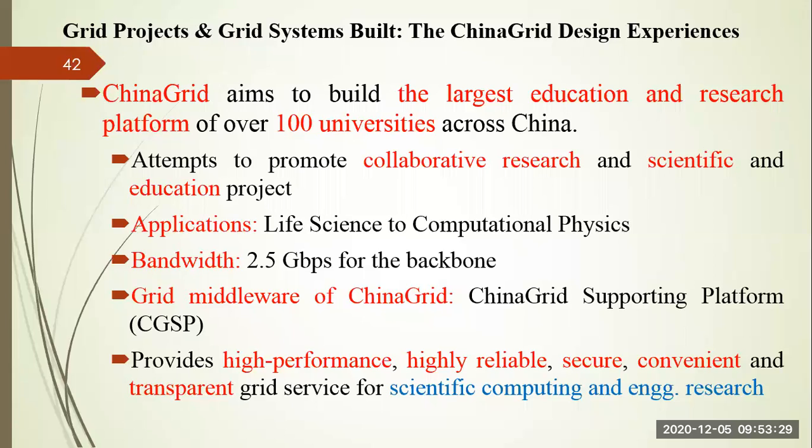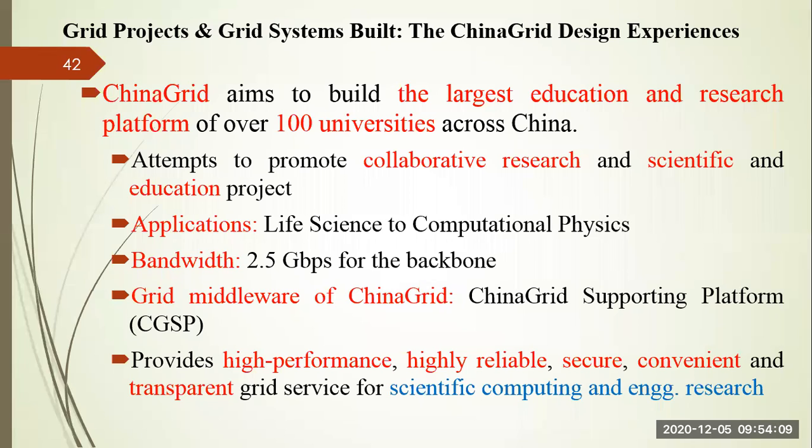So at the core of China Grid is its grid middleware. Like I told you, Globus is a middleware. Here the middleware is the China Grid Supporting Platform, CGSP, and this middleware integrates all kinds of resources in education and research environment, which also makes the heterogeneous and dynamic nature of the resources transparent to the user and provides high performance, highly reliable, secure, convenient environment, and transport grid services for any kind of scientific computing in engineering research.